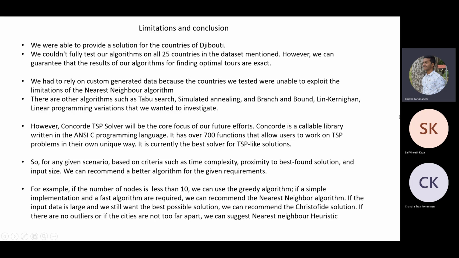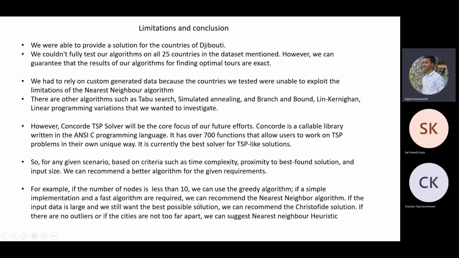However, as future work, we want to focus most of our efforts on the Concorde TSP solver. This is basically a library written in the ANSI C programming language. It has more than 700 functions that allow users to work on TSP problems in their own way. It is currently the best solver for TSP-like problems, so it has much research scope, and we want to explore more on it.